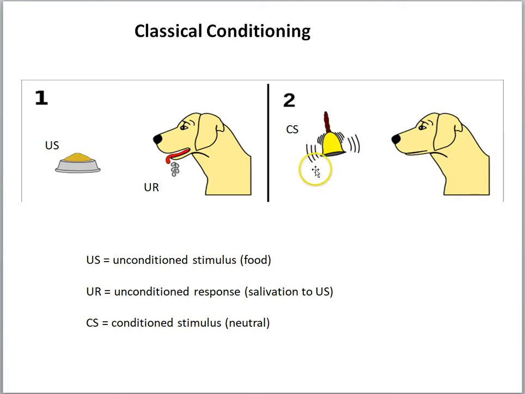But now let's come along and just ring the bell. So no food present, sometime later we simply ring the bell. Now the dog might be interested, but that bell has no significance to the dog at this moment. We would say it's a neutral stimulus, and it's called the conditioned stimulus. Now the idea is, through this training procedure, we're going to try to get the dog to associate the bell with the food by pairing the presentations.